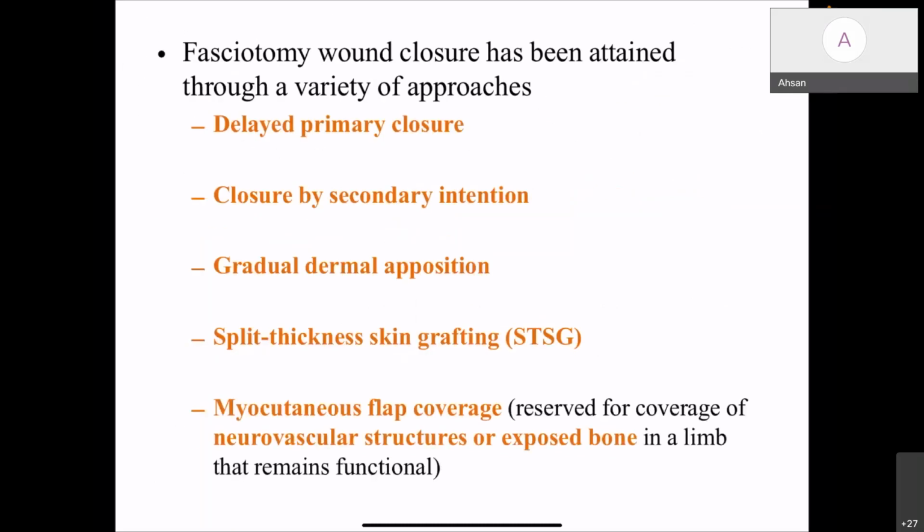Fasciotomy wound closure has been attained through a variety of approaches, either by a delayed primary closure, or closure by secondary intention, a gradual dermal apposition, or by skin grafting, or a myocutaneous flap, especially when you have a neurovascular structure or bone exposed.